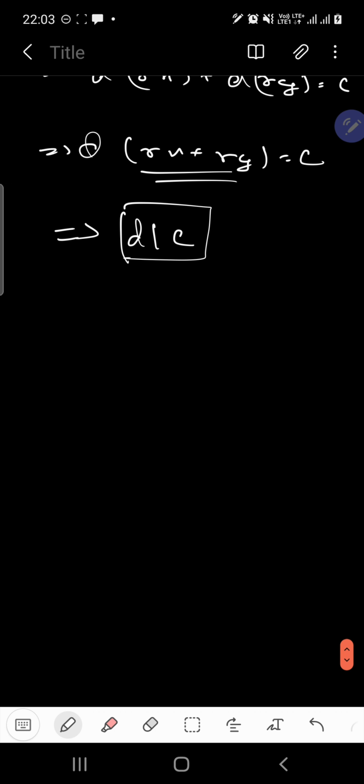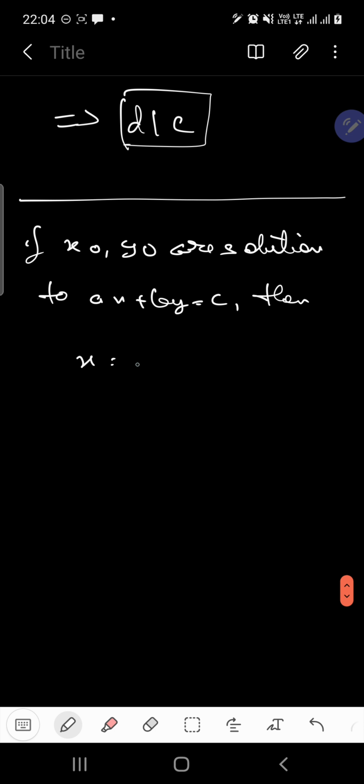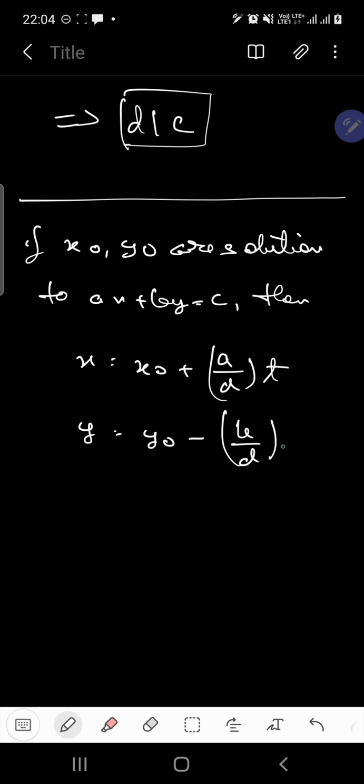Now we talk about the other particular fact about Diophantine equations, which says that, okay, I'm writing it here. If x naught and y naught are solutions to Ax plus By equals C, then x is equal to x naught plus A by D times T, y is equal to y naught minus B by D times T.